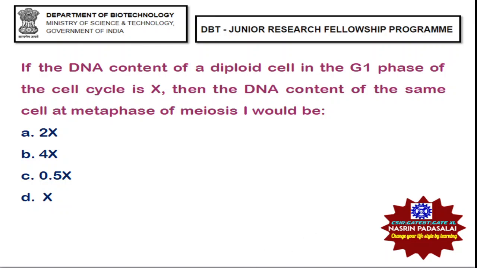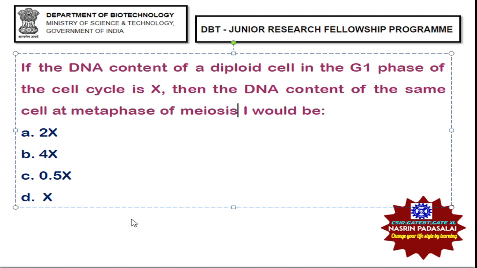In this video, we are going to discuss top 25 important highly expected questions for this DBT BET examination. First question, if the DNA content of a diploid cell in G1 phase of cell cycle is X, then DNA content of same cell at metaphase of meiosis 1 will be. What is the DNA content? Like that they are asking, and they had given what is the DNA content in metaphase of meiosis 1.